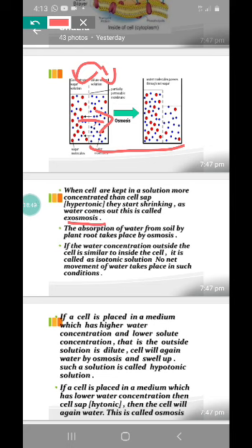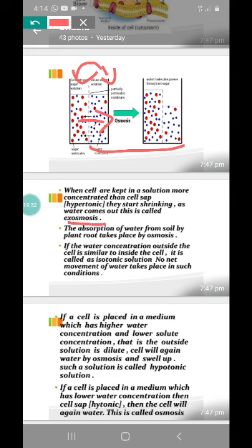But what will happen to an animal cell when the water continuously goes inside? What will happen at one stage? I told you the plasma membrane of an animal cell is highly flexible. Sometimes it may break. The cell membrane will break as the water continuously enters into the cell. Whereas in plants, I told you they have a cell wall, isn't it? The cell wall is a rigid, not flexible cell wall, right?